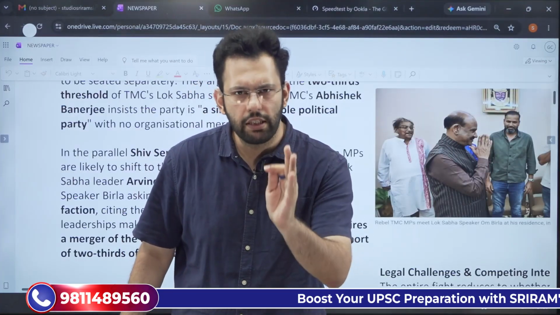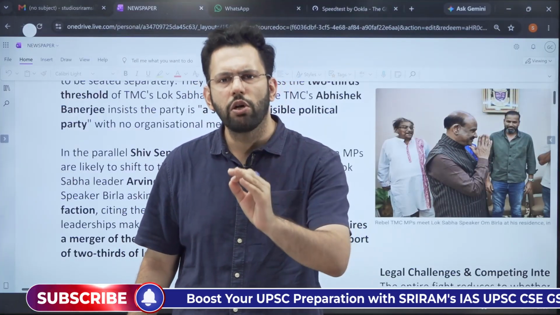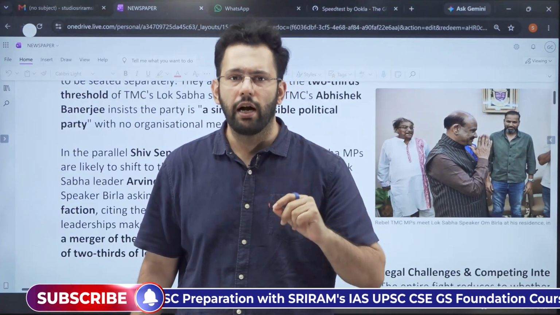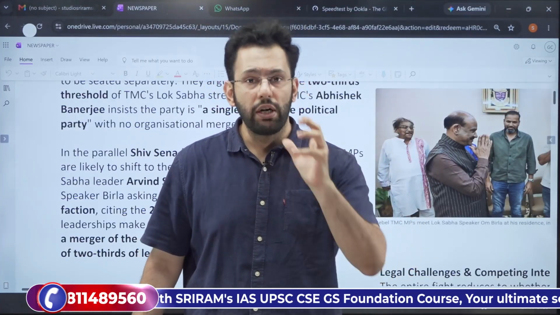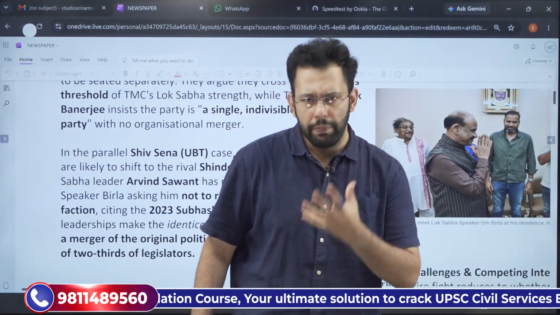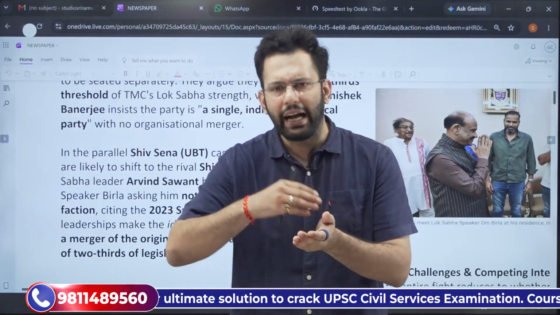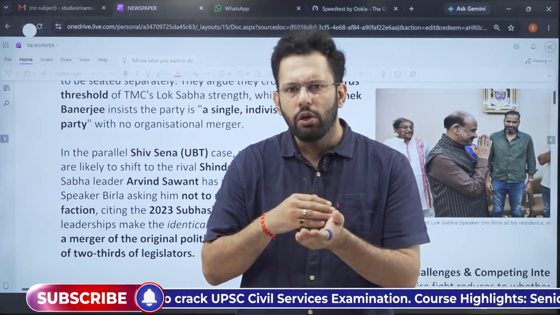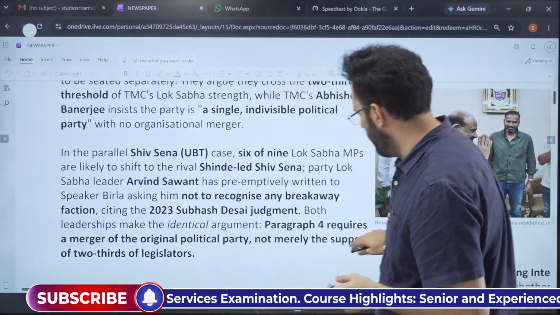We'll understand what this paragraph 4 is and how the decision of the speaker is final in this regard. What is the past precedent? What has the Supreme Court said in its judgment? We'll understand all of it. But before we start, what is the actual problem? Let us see what the anti-defection law is all about.